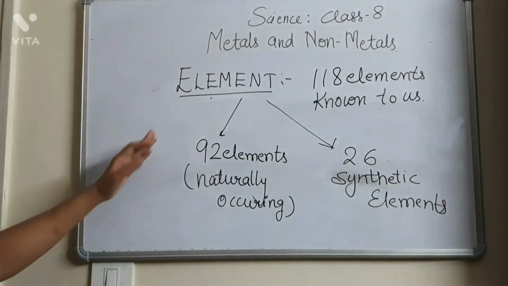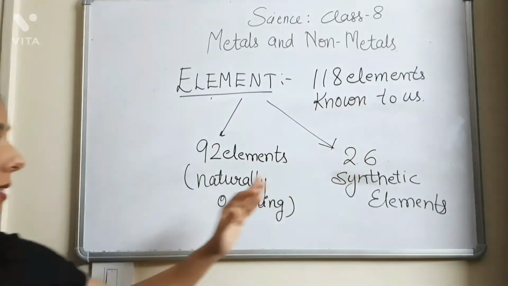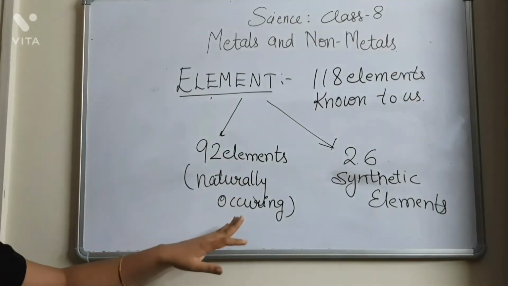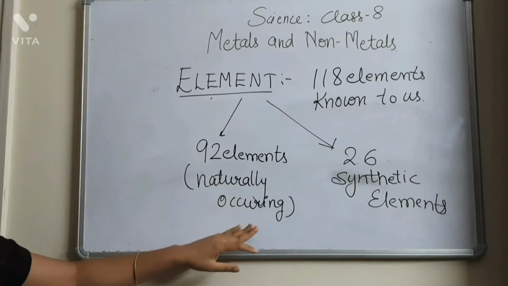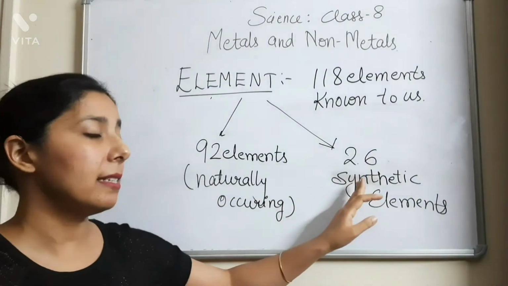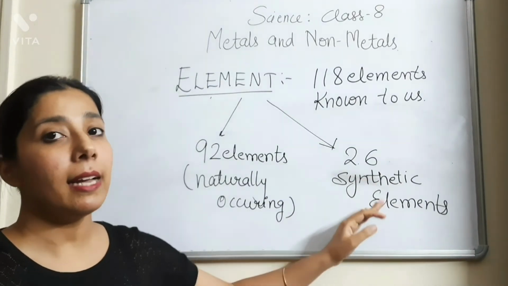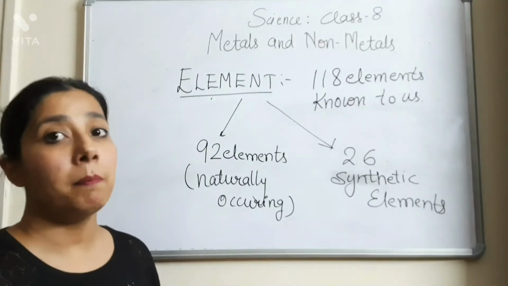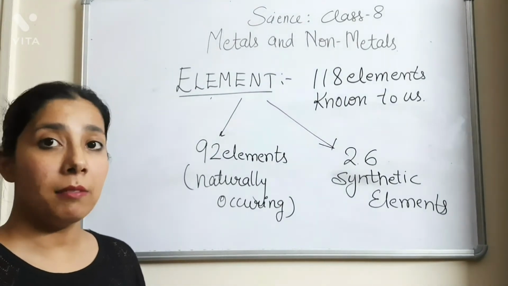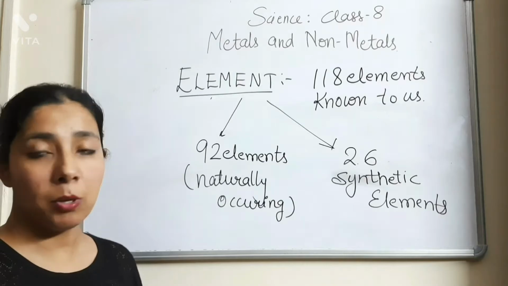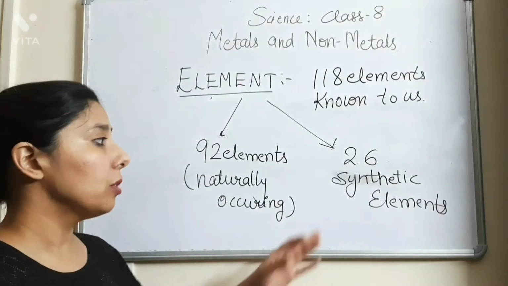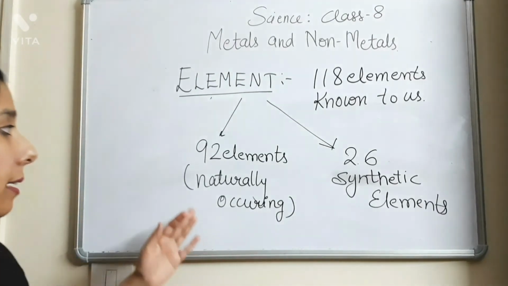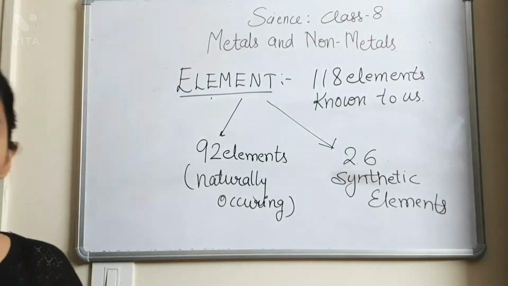So out of 118 known elements, 92 elements are naturally present on the earth, but 26 elements are synthetic elements. Synthetic elements means they are discovered in the labs because of some nuclear reaction. So they are the synthetic elements, and 92 are the naturally occurring elements.